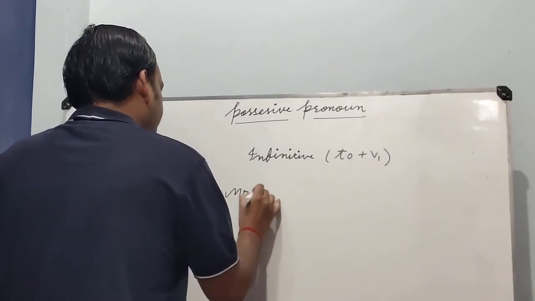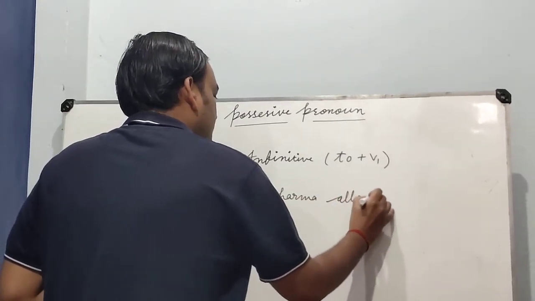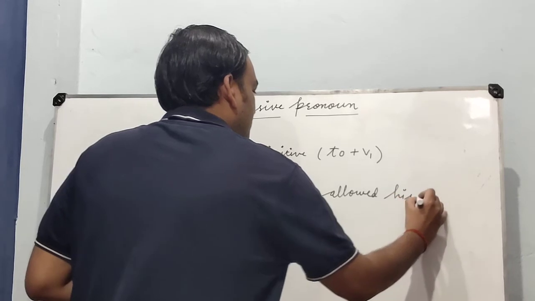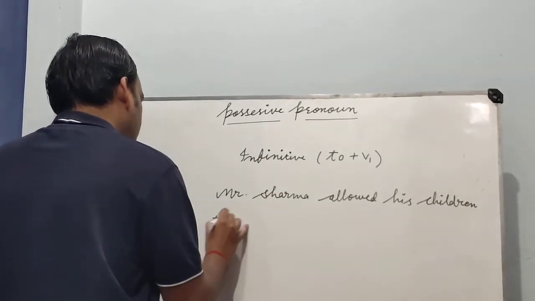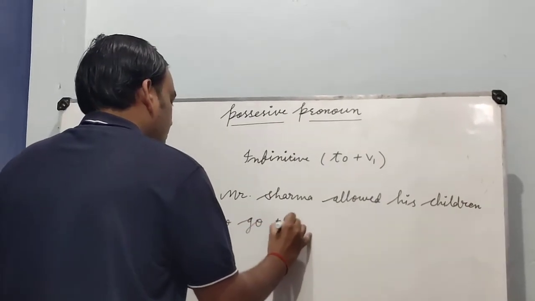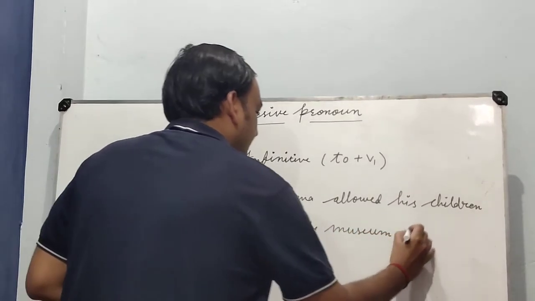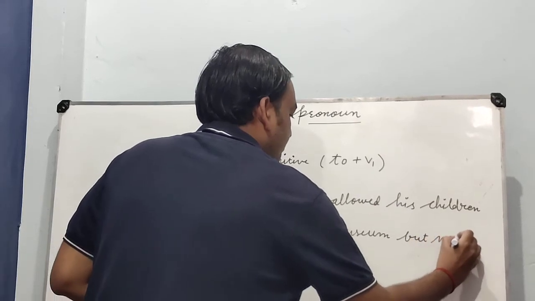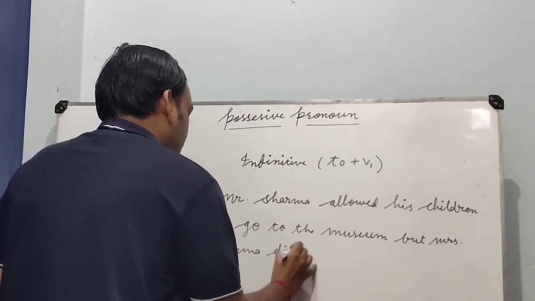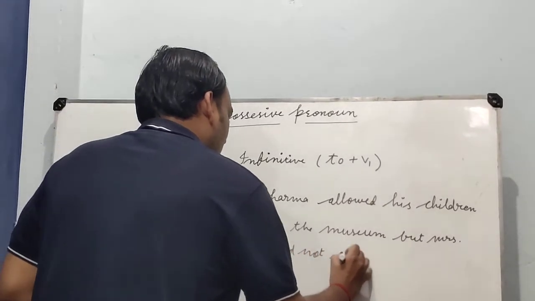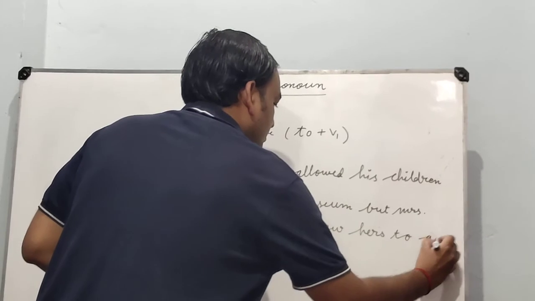Mr. Sharma allowed his children to go to the museum, but Mrs. Sharma did not allow hers to go.